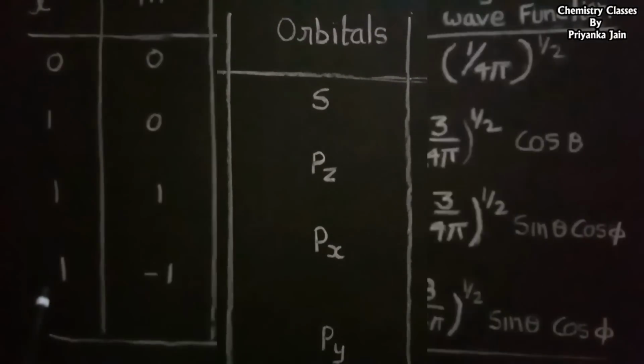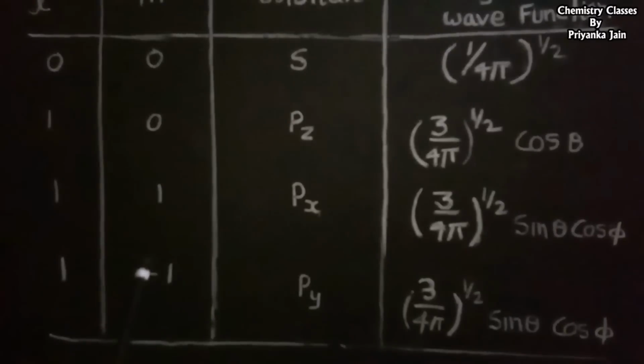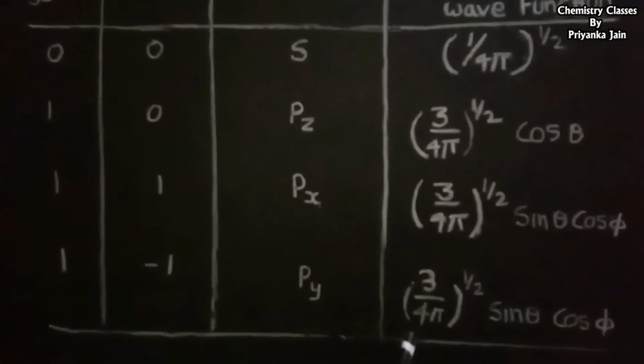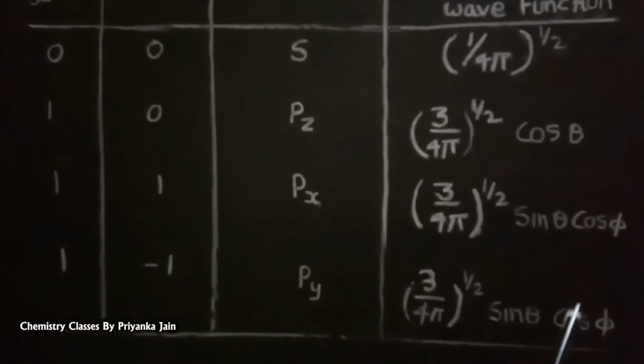When the l value is 1 and the m value is minus 1, it denotes the py orbital and the angular wave function for it will be square root of 3 upon 4 pi sin theta sin phi, and its value also depends upon theta and phi.